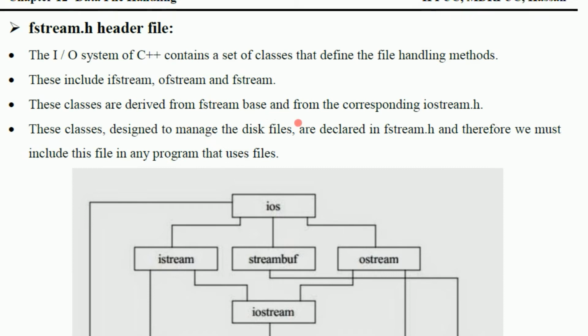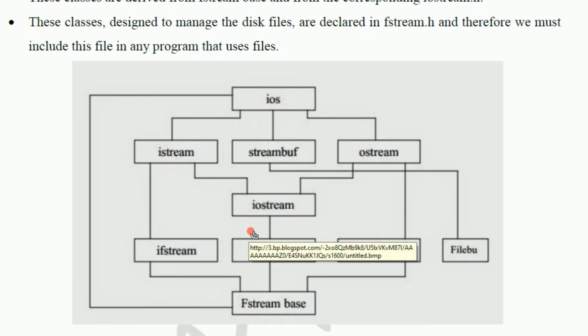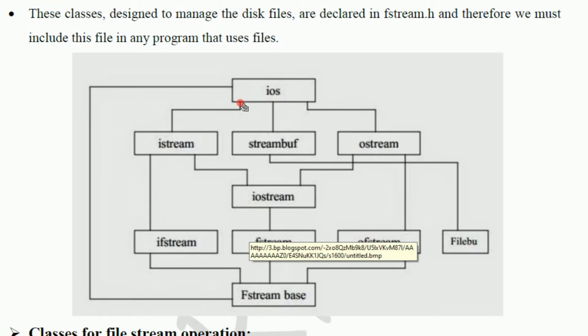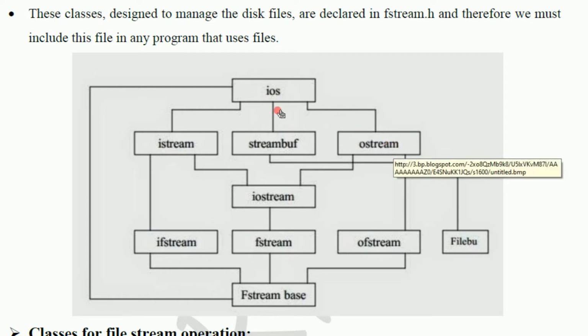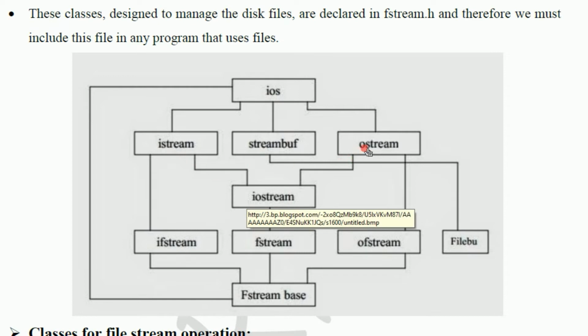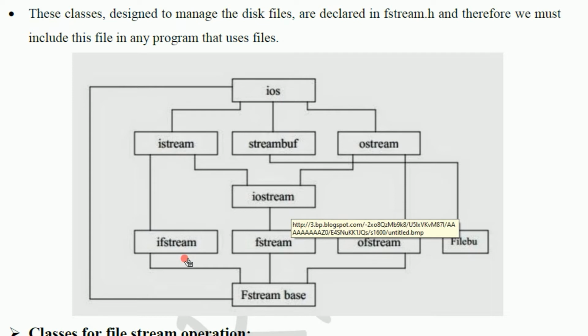These classes are derived from fstreambase and from the corresponding iostream.h. We can see in the figure, there is a main class called ios, and there are subclasses. istream is a subclass of ios. streambuf is a subclass of ios. ostream is a subclass of ios. And istream and ostream are combined together to make iostream. That is what we use for cin and cout.